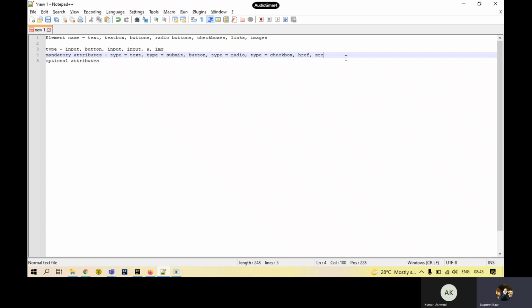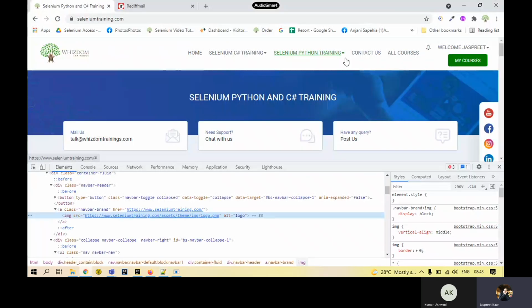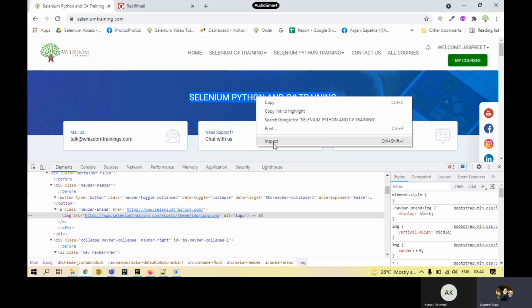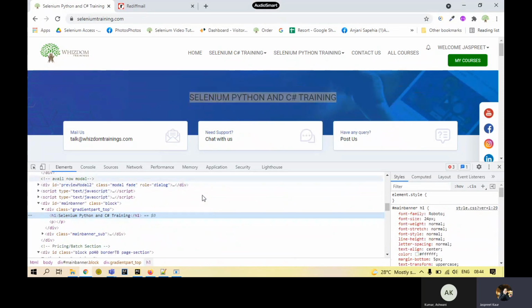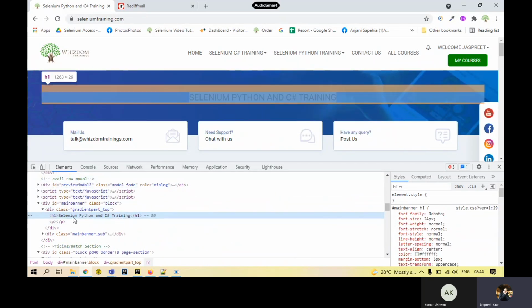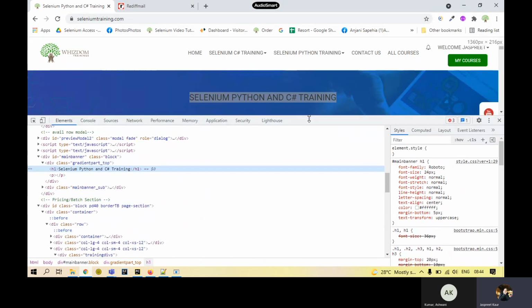Now we are left with one element, which is the most common element that you will find on the page: the text, the static text, which is already inside the site itself. Whenever it's being coded, whenever it's being designed, that text is already available. Like if we talk about this tagline, Selenium, Python, and C#. If I click on this, it is not a dynamic text which is going to change in 2 days or 3 days. No, it's going to be in the website design always. Here you can see the Selenium, Python, and C# training itself is coming in the inspection screen.